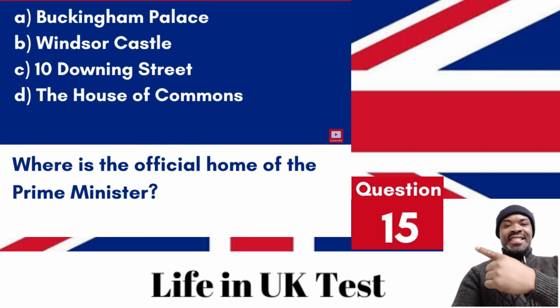Question 15. Where is the official home of the Prime Minister? A. Buckingham Palace. B. Windsor Castle. C. 10 Downing Street. D. The House of Commons. Answer: C. 10 Downing Street. The official residence of the Prime Minister of the UK is 10 Downing Street.